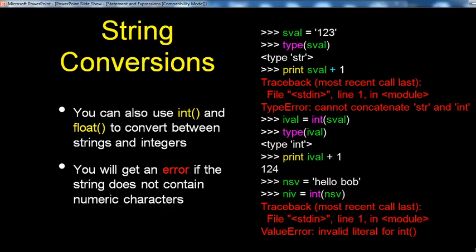Then for the next point, regarding string conversion, you can also use int and float to convert between strings and integers. You will get an error if the string does not contain numeric characters. For example, given sval equal to '123', type(sval) is string, and print sval plus 1 displays an error. Again, ival equals int(sval), converted to an integer, and print ival plus 1 gives 124.